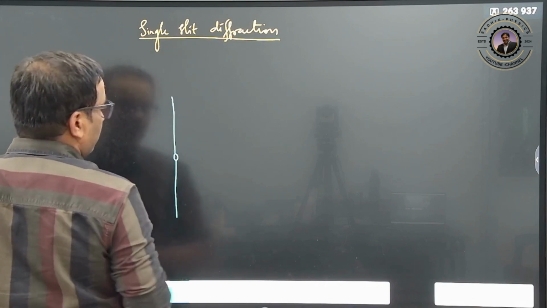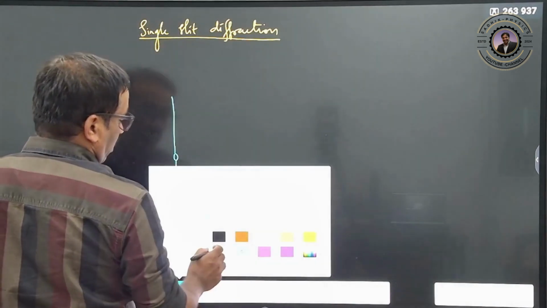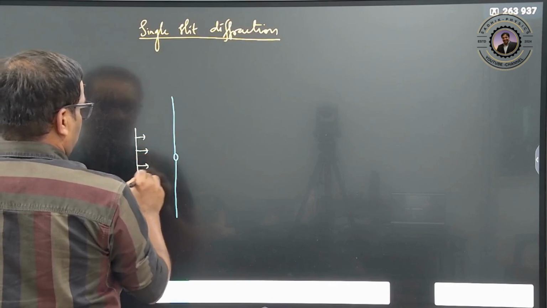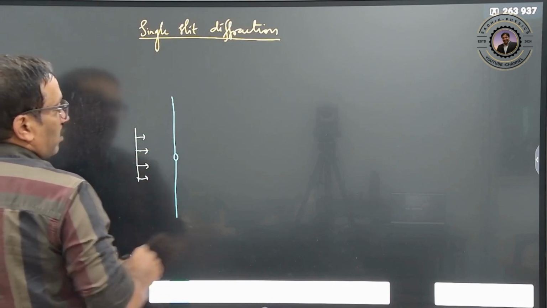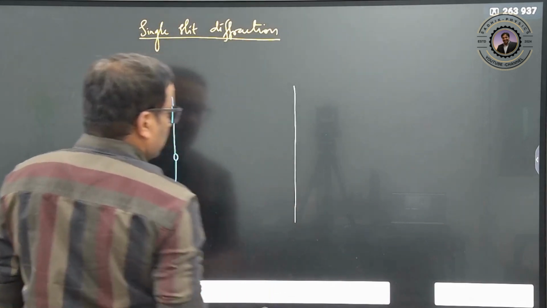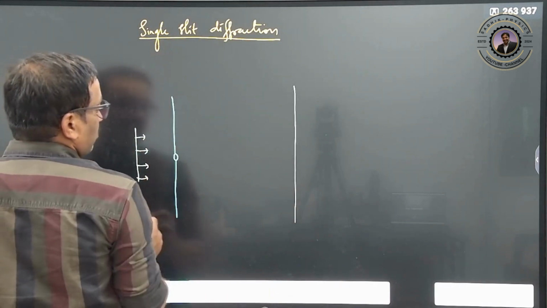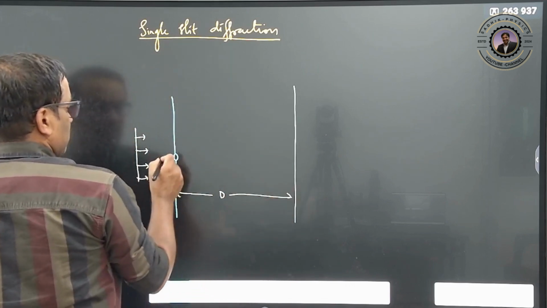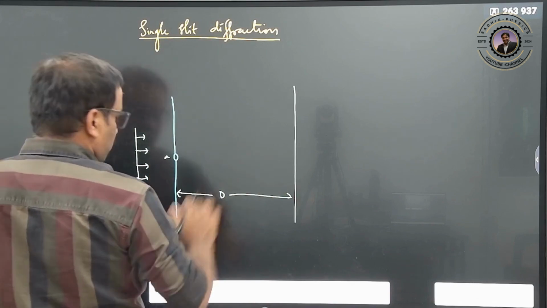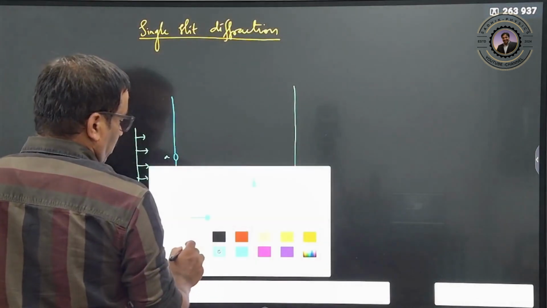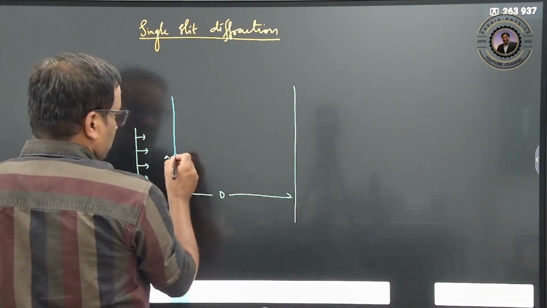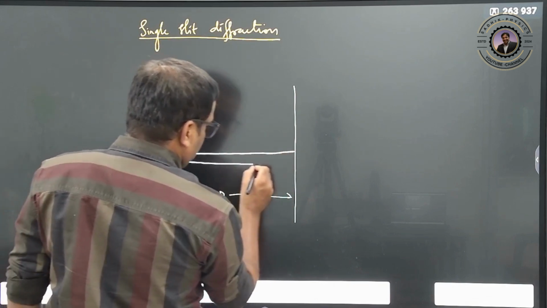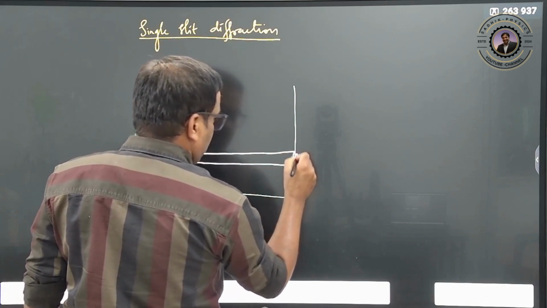Now what we are going to do is take one single slit, and the slit should be very small. A plane wavefront is coming and falling here. You are able to see the screen. This is the screen, the slit size is small, a, and the screen is at a distance d. Most of the light rays come here, so there will be a slightly large region here.